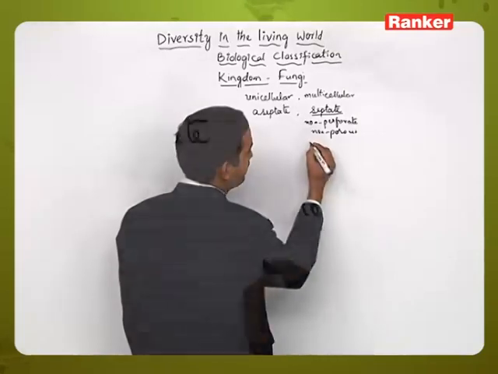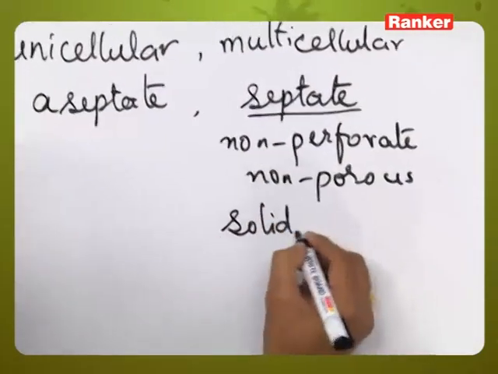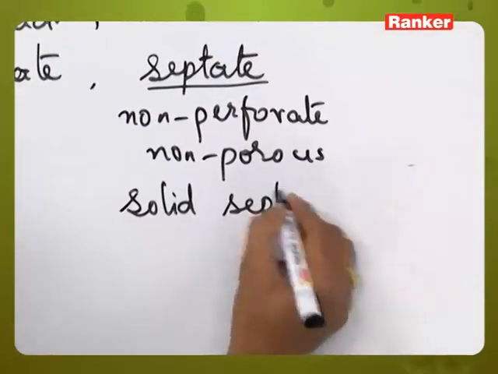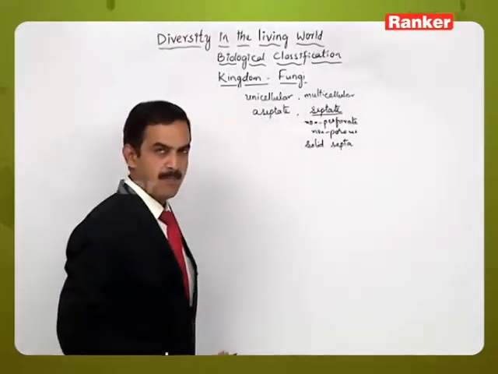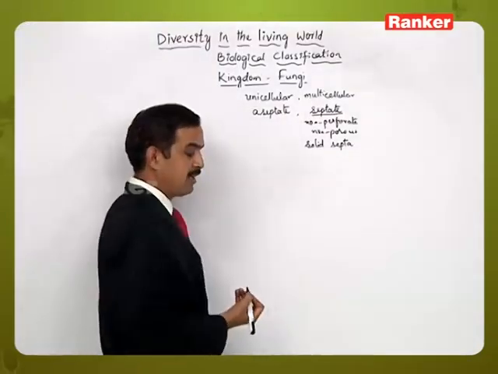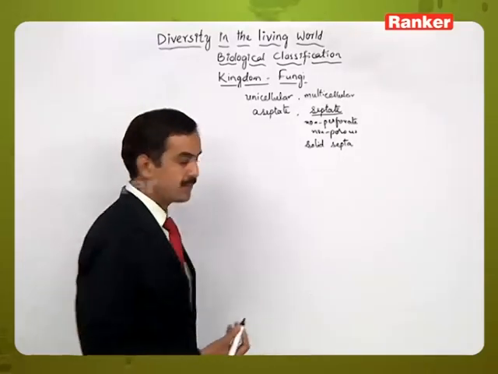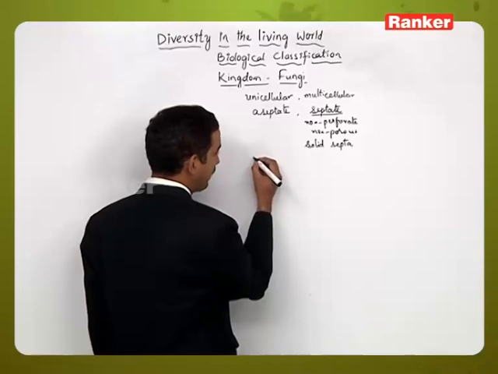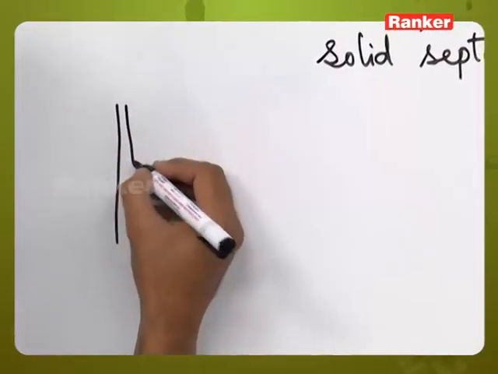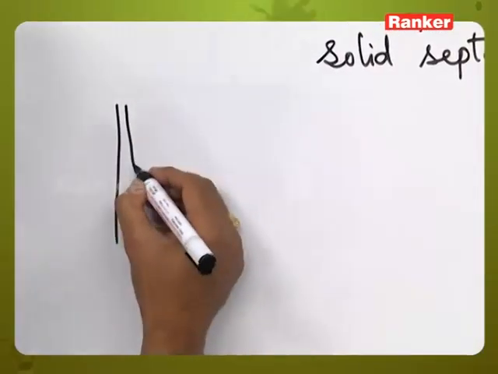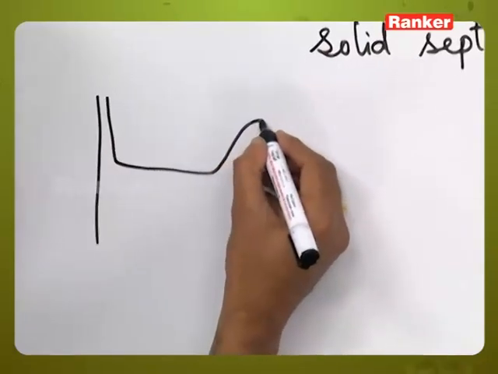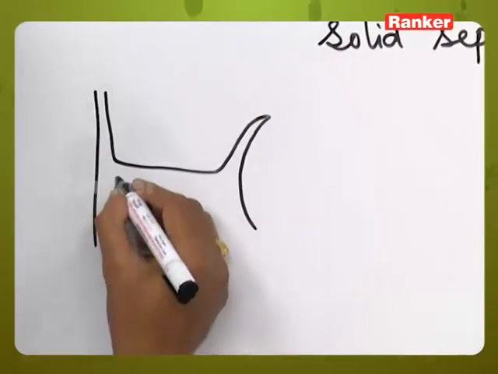This type of septa is called solid septa. But in members of the higher fungal group like Basidiomycetes, a special type of septa is present. Those septa are called dolipore septa. This type of structure is formed by some barrel shaped structure.